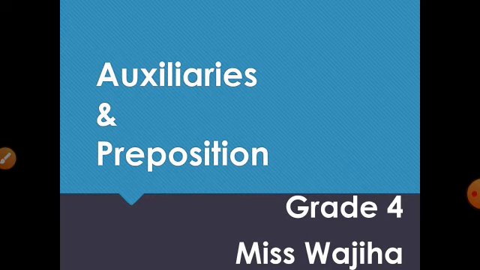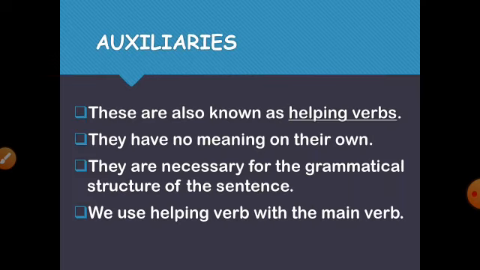So auxiliaries, what are the auxiliaries? These are also known as the helping verbs. They have no meaning on their own and are necessary for the grammatical structure of the sentence. We also use helping verbs with the main verb.